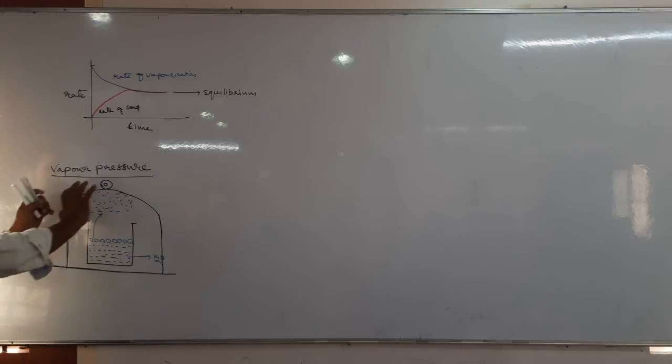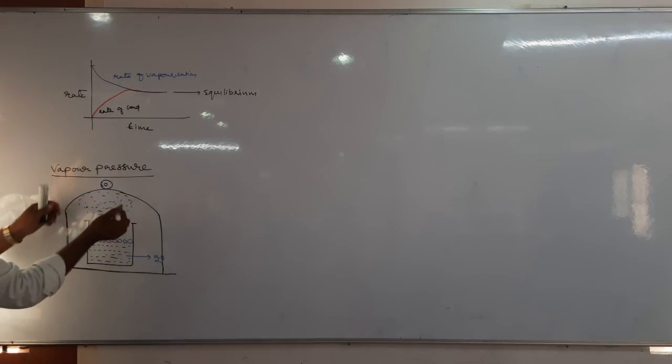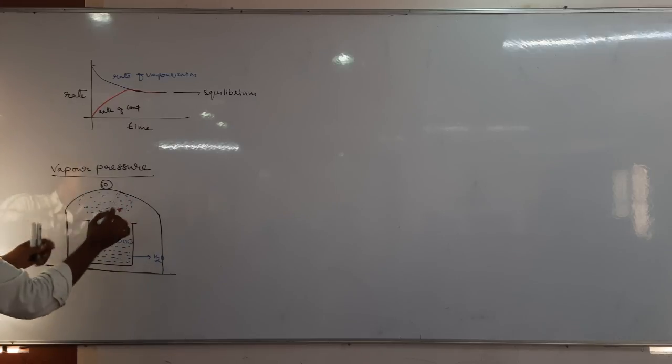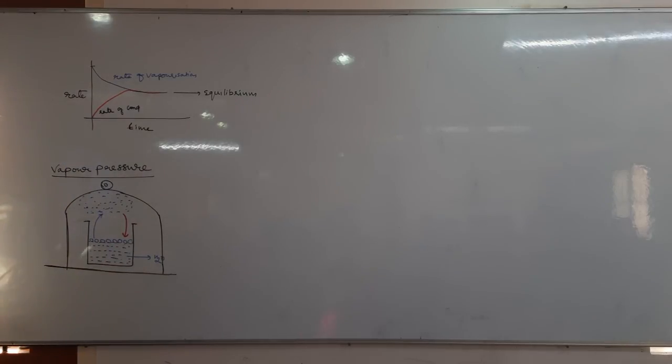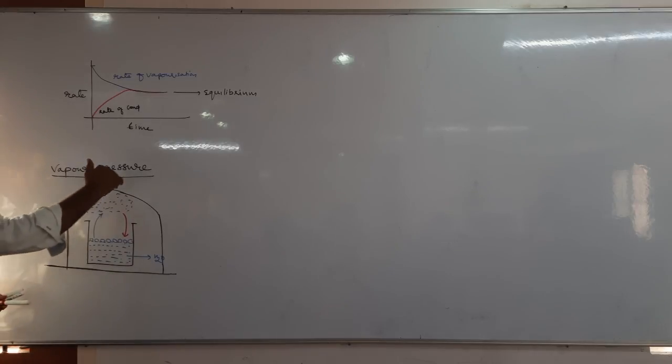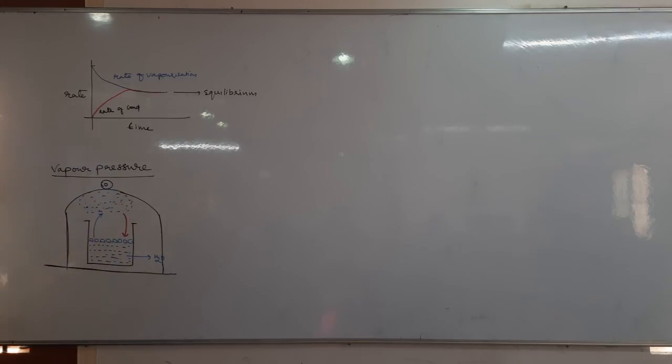Once the vapor comes here, these vapors again condense. They become what again? Liquid. So this process is called what? Condensation. At a particular stage, the rate of vaporization equals the rate of condensation, which is called equilibrium. Let us imagine it is at equilibrium. At equilibrium, there are some vapor molecules, right? Do these vapor molecules exert pressure or not? Yes. These vapor molecules can exert pressure. That pressure is called vapor pressure.